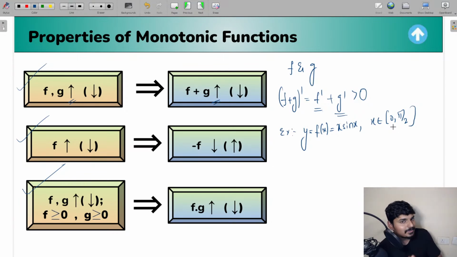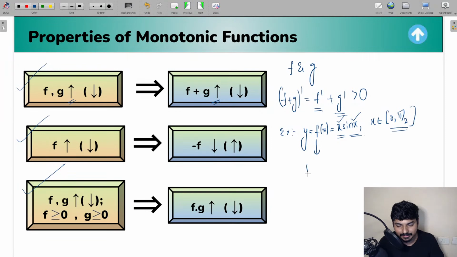Or else you can directly use the property here. You see here, guys, in the interval 0 to pi by 2, x is always an increasing function. In the interval 0 to pi by 2, sin x is also increasing. And also we know for any value of x in the interval 0 to pi by 2, x is always greater than 0, and sin x is always greater than 0. So what does that mean, everyone? We can apply the third property: if f is increasing, g is increasing, and f and g both are greater than or equal to 0, then what about f into g? Well, f into g is also going to be an increasing function.